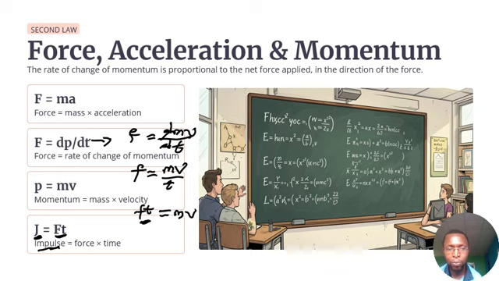If you substitute ma for the force, you will still have another equation. So this is the general formula that links force, acceleration, and momentum in the second law. So the second law combines three major quantities: force, acceleration, and momentum.